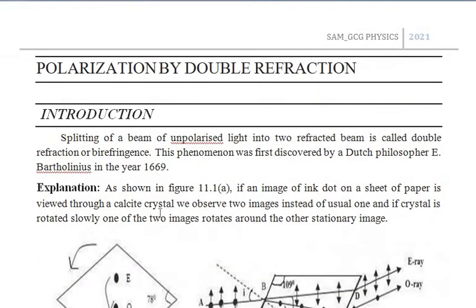So here the polarization by double refraction is included. Double refraction is the splitting of a beam of unpolarized light into two refracted beams. It is also called birefringence. This phenomenon was first discovered by the Danish scientist Bartholinus in the year 1669.